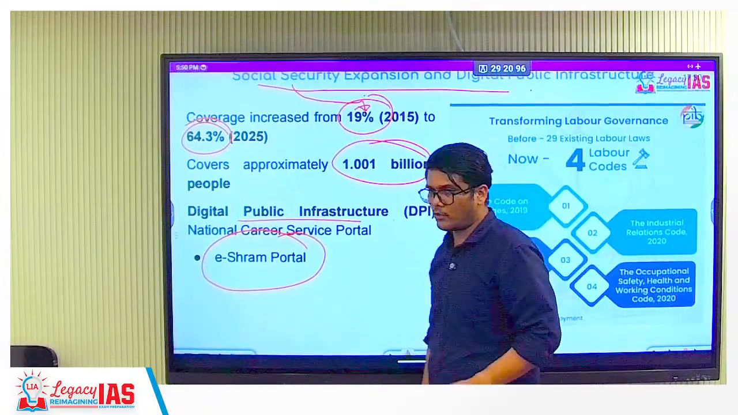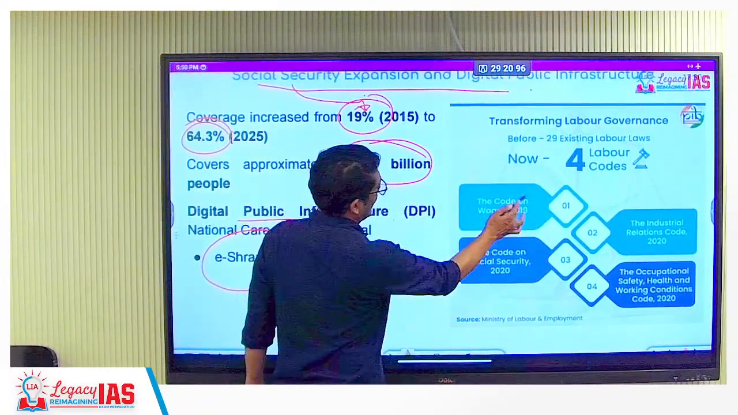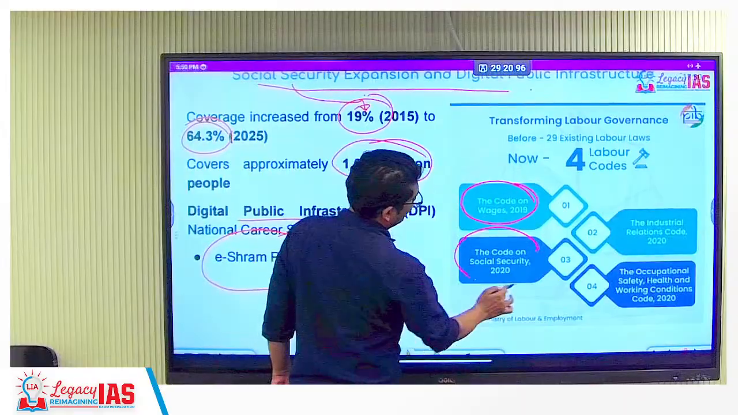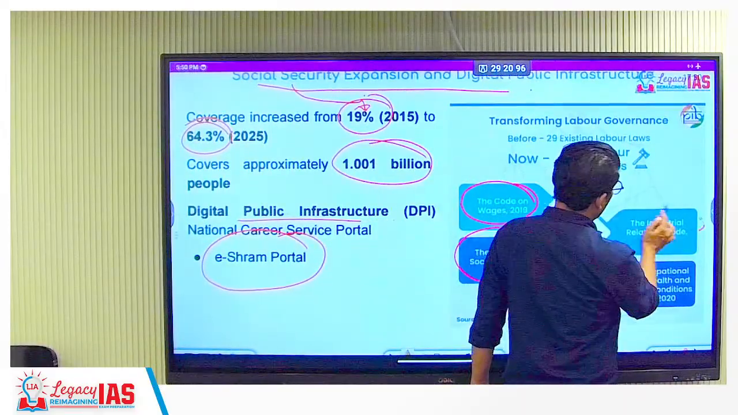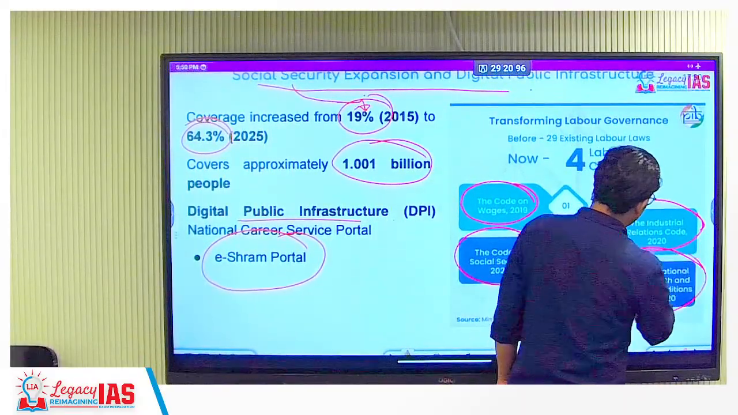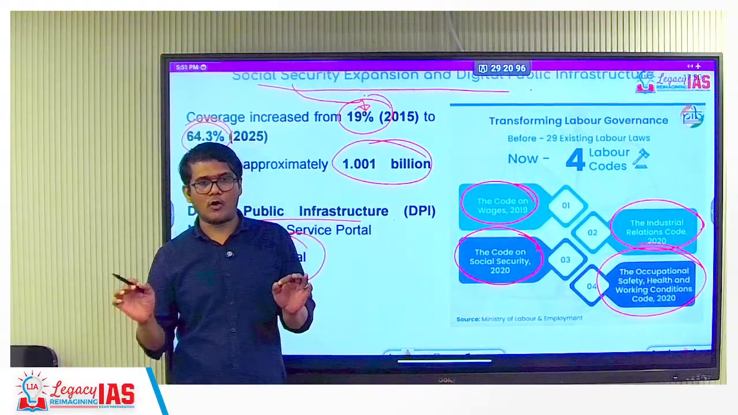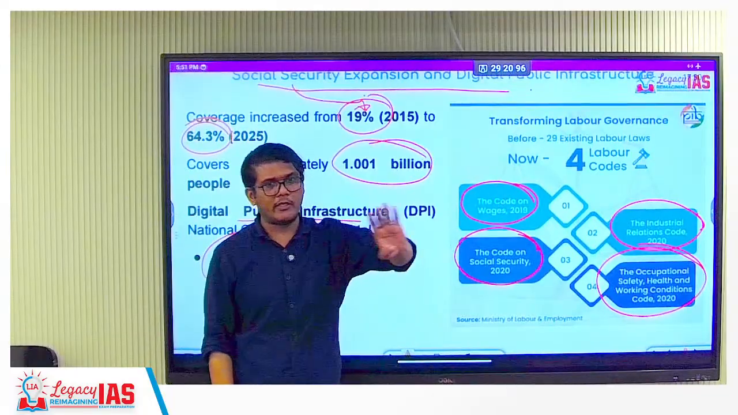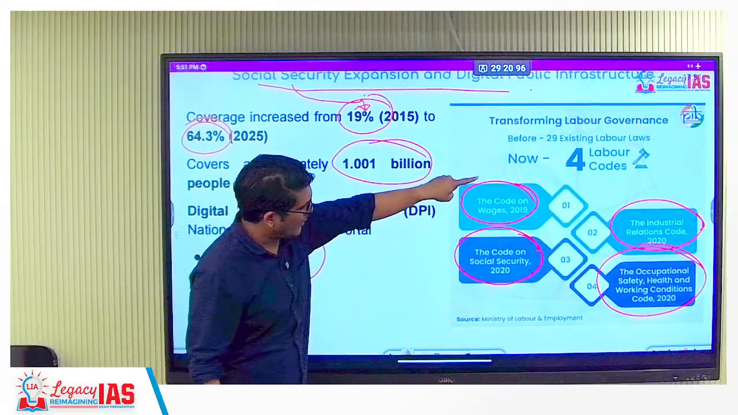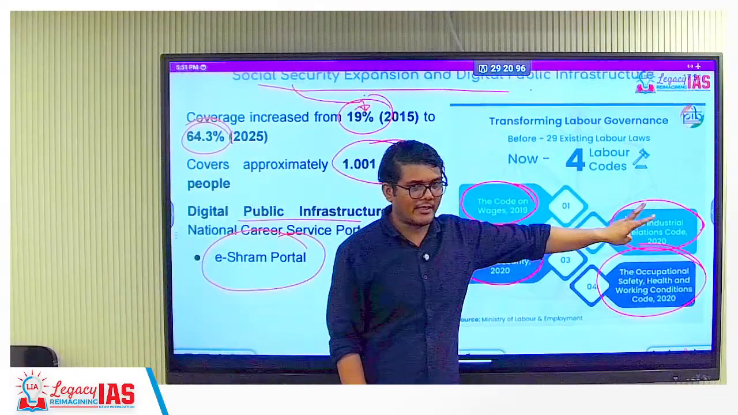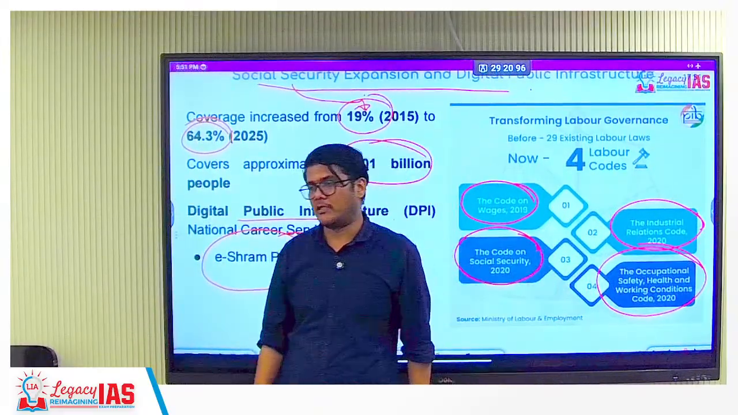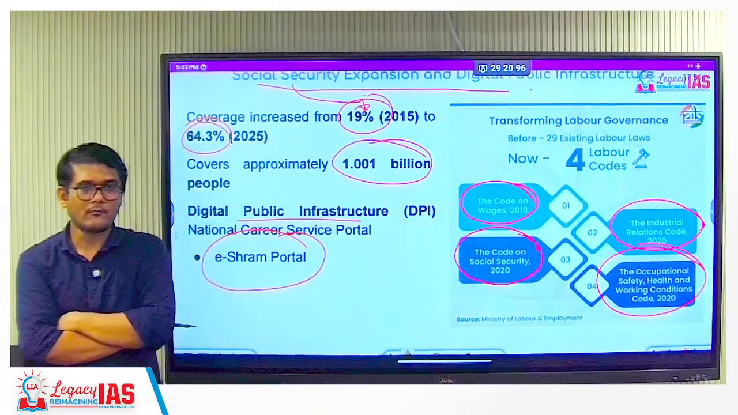Yes, these are the 4 codes which you should know. The code on wages, the code on social security, the industrial relations code, the occupational safety, health and working conditions code. So all the labor laws have been consolidated only on these 4. One is related to wages, one social security, one industrial relation, one on safety, health and environment. Clear?